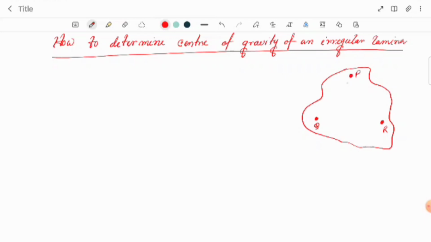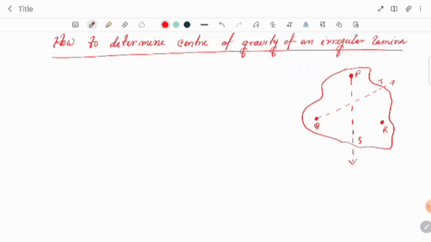from P along PQR, which we have already taken. Suppose we are taking that along this way, PS. In the same way, if we repeat these things, suppose now that the nail point we keep at Q and then again let it oscillate freely, then we'll get another point from Q, suppose the point is T.